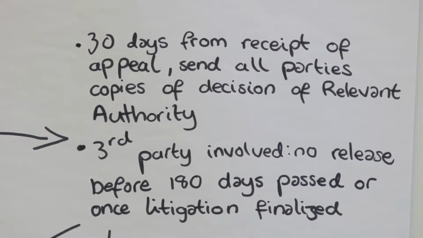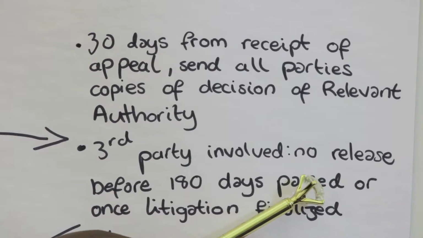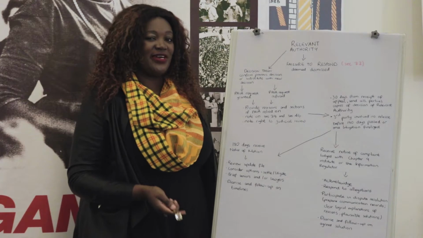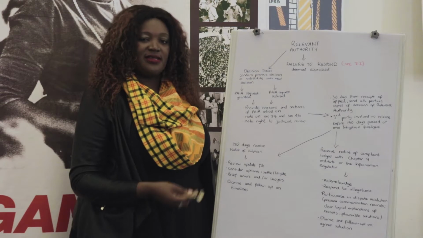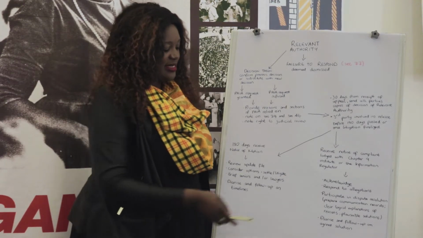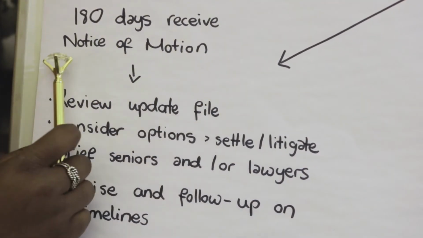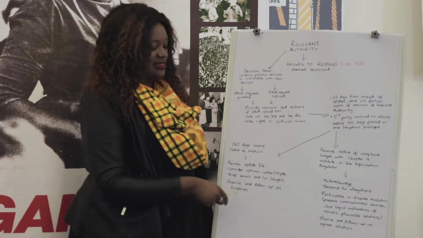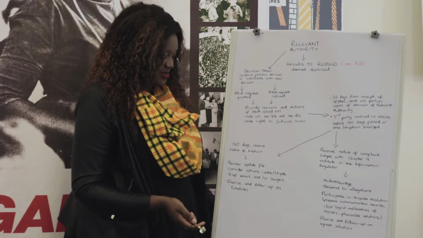This means that if there is any dispute from the third party, then the information may not be released within 180 days or before any litigation is completed. Once a decision has been made and all parties have been notified of that decision, if the requester or the third party are aggrieved, then litigation will be instituted. Firstly, in order for litigation to begin, a notice of motion has to be served on the parties. This signals to all the parties that there is an ongoing case and that it is now up to the courts to decide how the PAIA request will be handled.